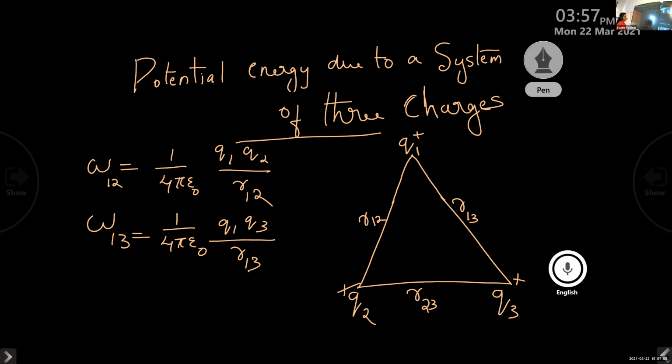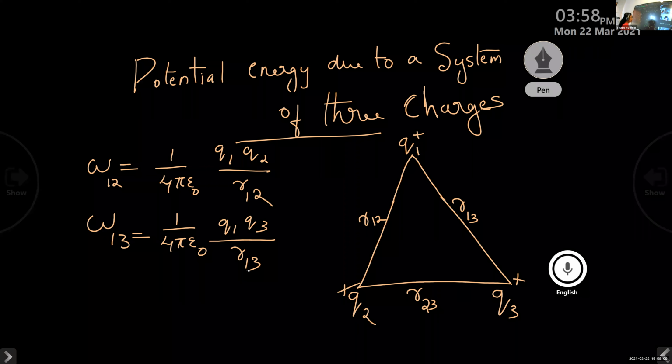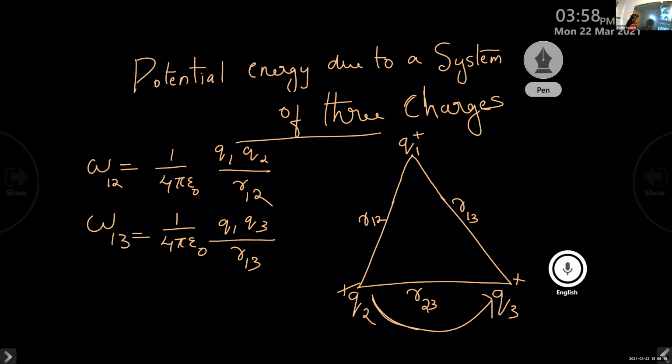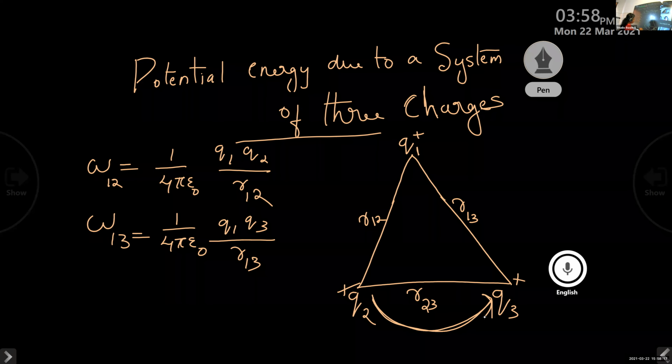So here I bring the charge Q1 to Q2 and also from Q1 to Q3, and we wrote the expression for the work done in each case. Now I want to bring the charge Q2 to Q3. Then what is the work done?